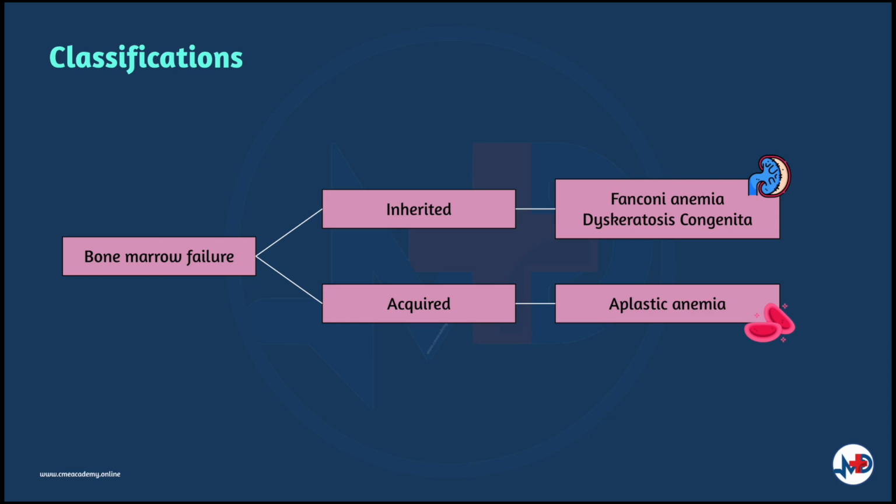Now, bone marrow failure can be classified into inherited and acquired. Inherited bone marrow failure includes Fanconi anemia and dyskeratosis congenita. Acquired causes of bone marrow failure include aplastic anemia.